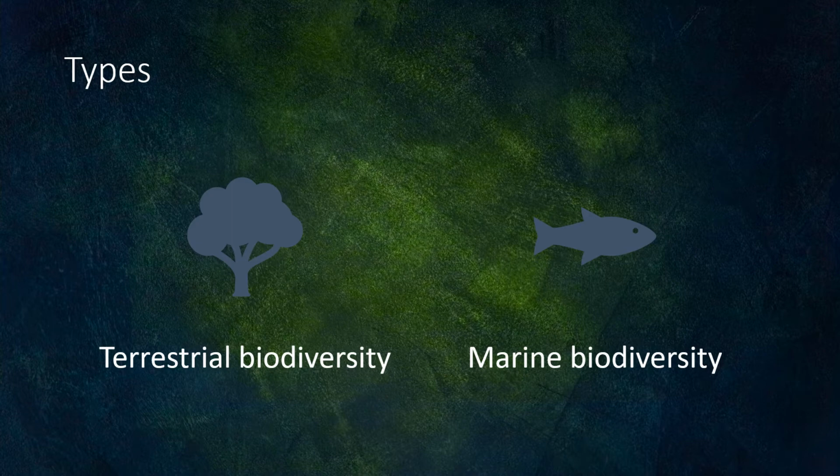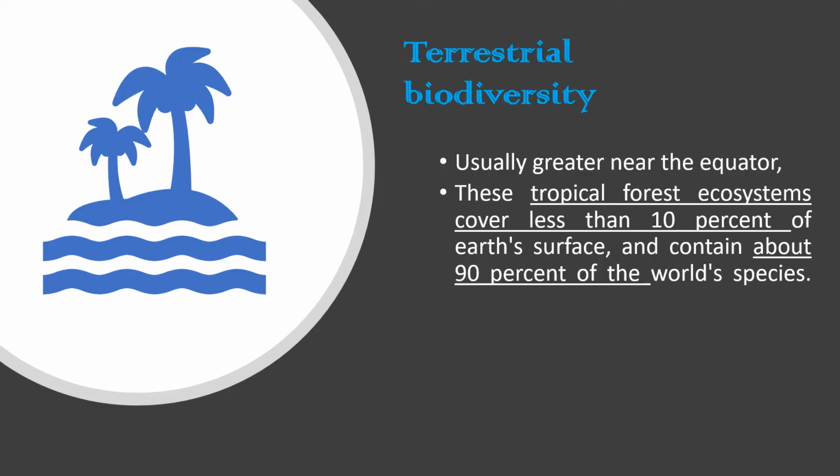In this image, we can see terrestrial biodiversity. Normally it is located near the equator, in the area a few kilometers or miles from the equator to the north and to the south. That area is considered terrestrial biodiversity or terrestrial ecosystem.